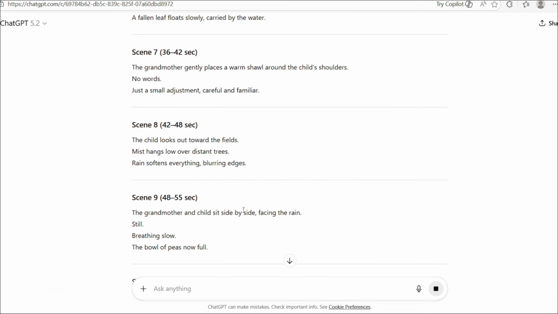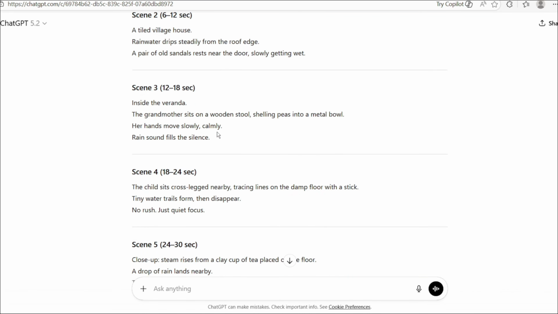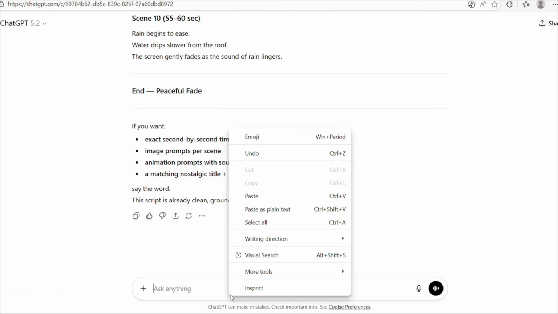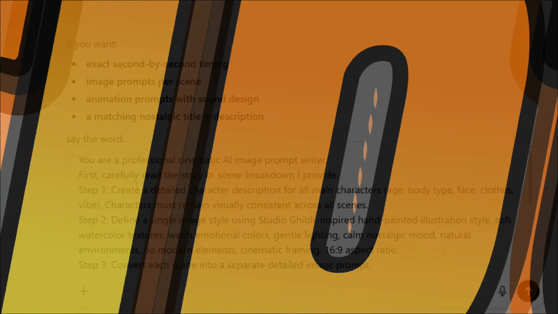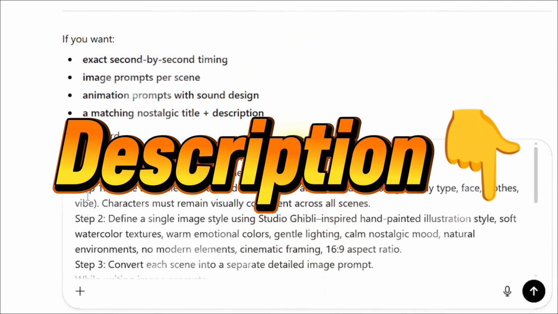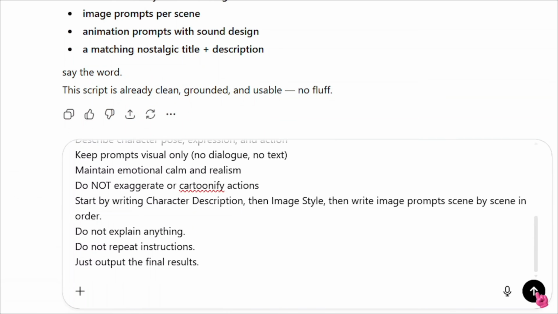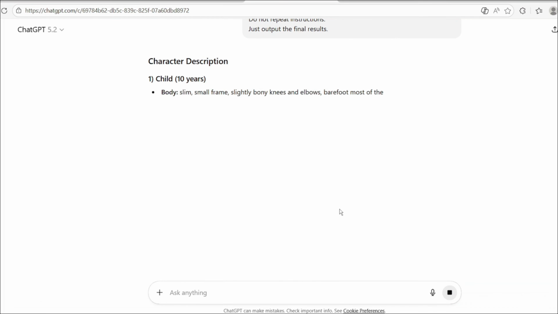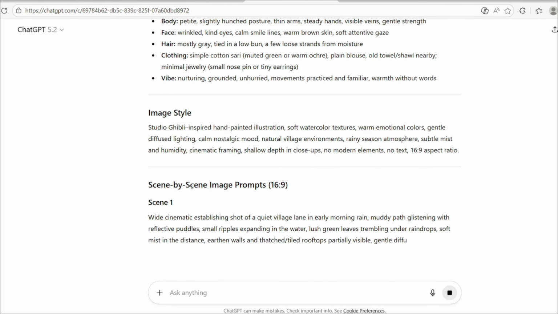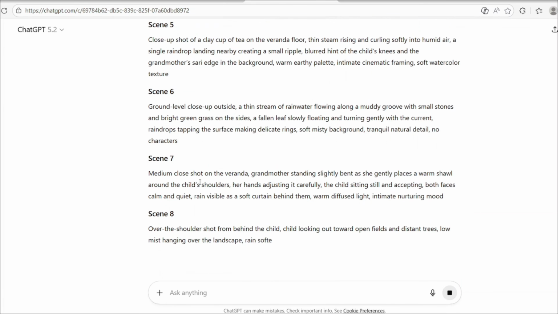Now you can see that the scene-by-scene script for your video is completely ready. Now you need to paste the second prompt, which you will find in the description. All the prompts used in this video will be available in the description. After pasting this prompt, press enter. Now you can see that the character descriptions, the image style, and the image prompts have all been generated.